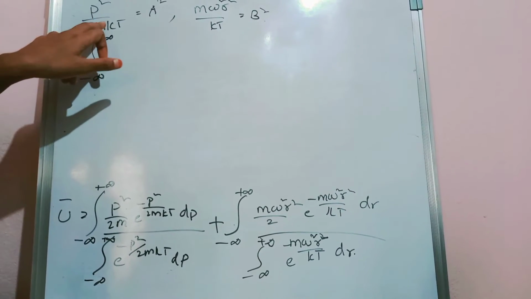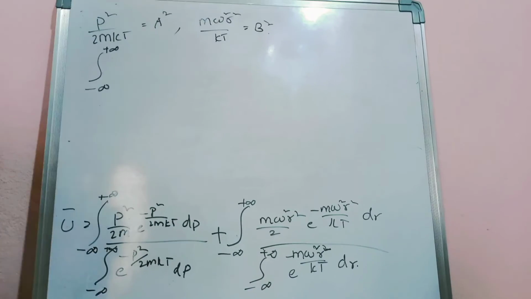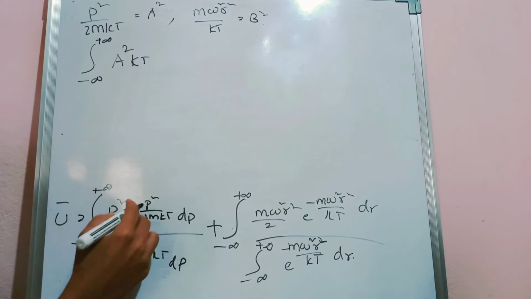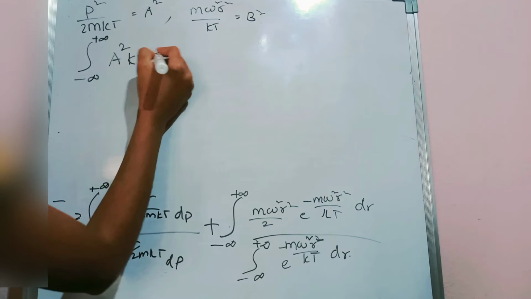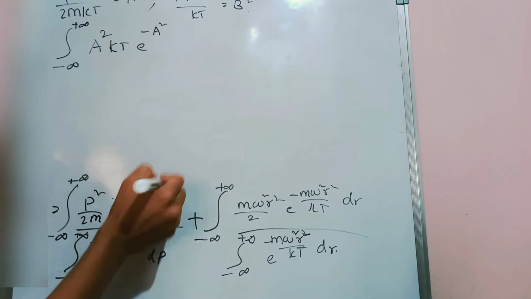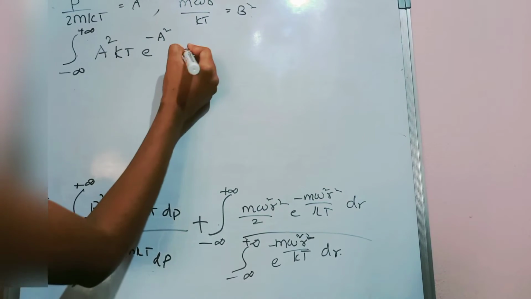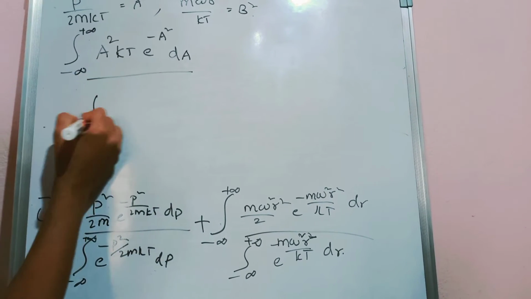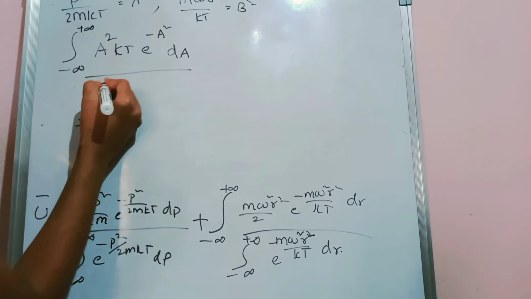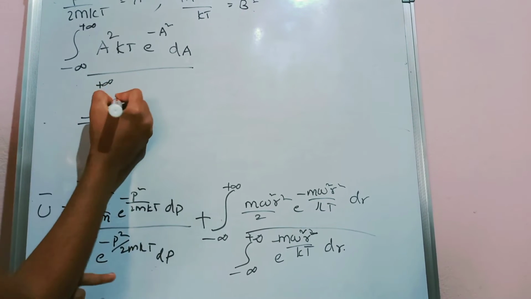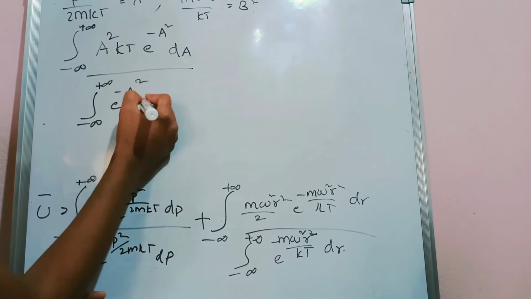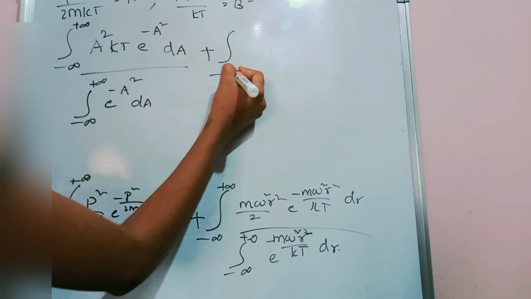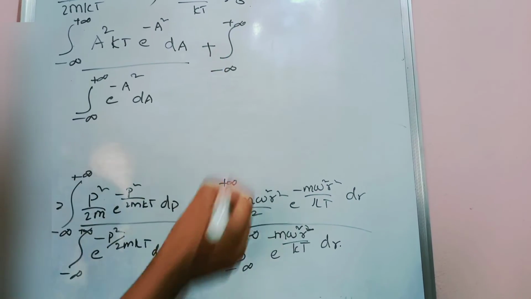P square by 2m we want. So a square into kt, a square into kt into e to the power of minus a square into dA, divided by integral of minus infinity to plus infinity e to the power of minus a square into dA, plus integral of minus infinity to plus infinity.